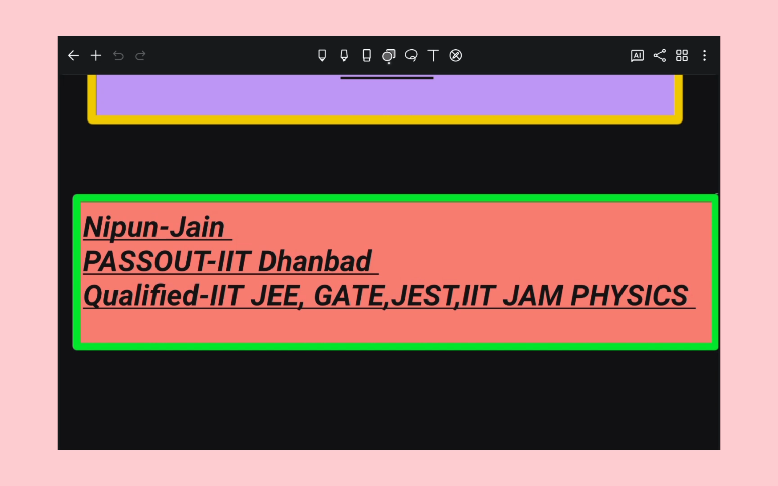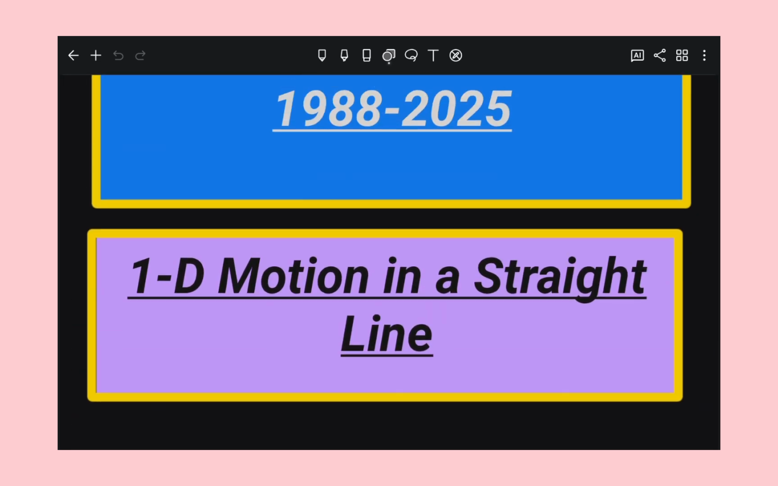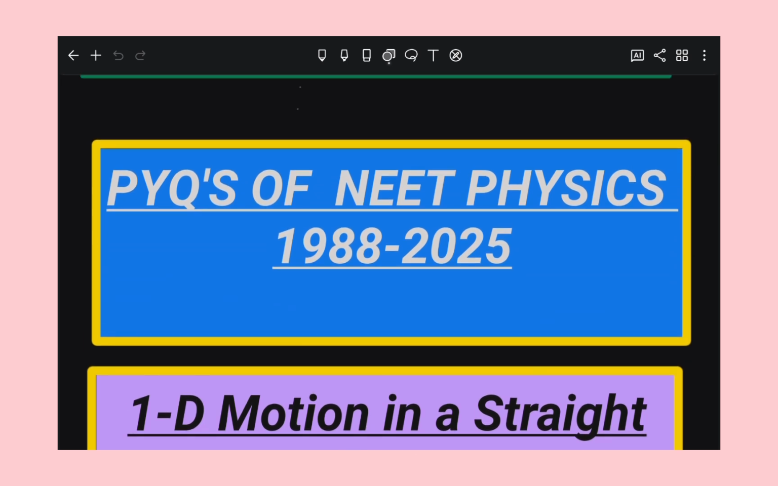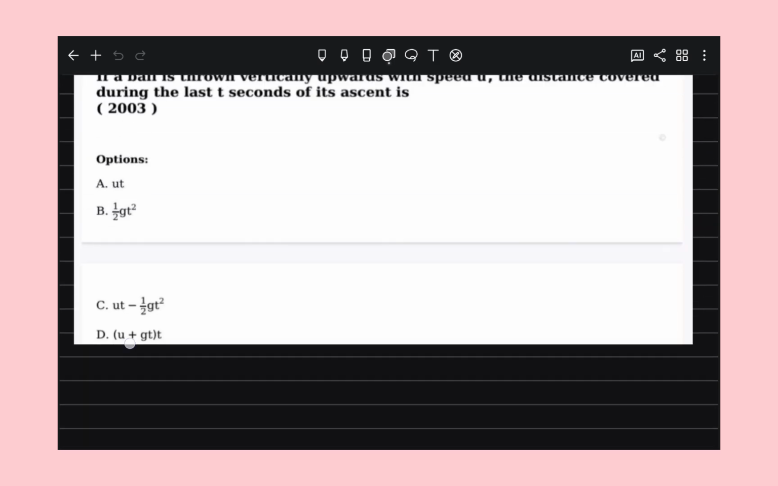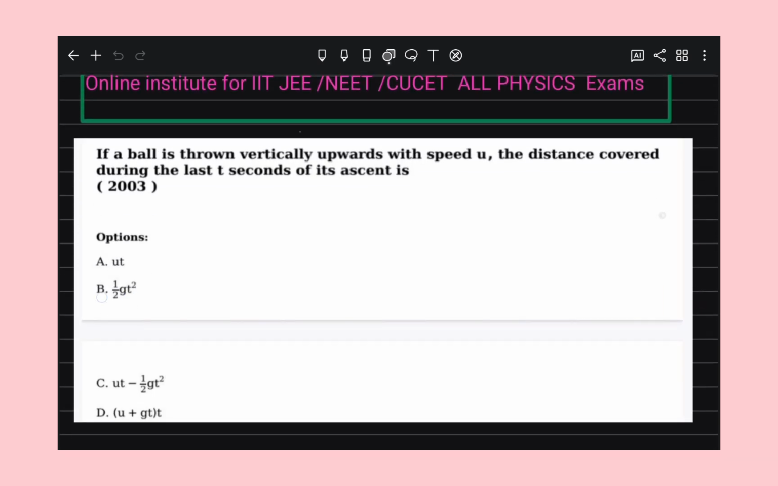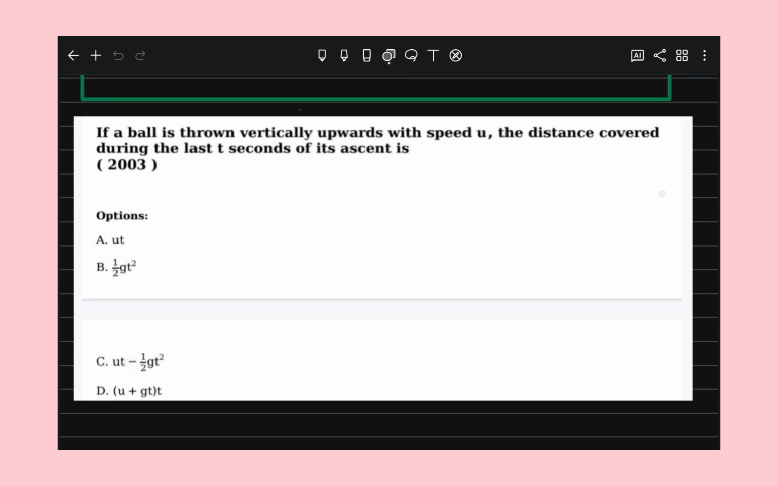So in the previous video, I solved PYQs of the NEET examination. Next we continued PYQs of the next year's examination. I already solved from 2025 to 2005, and we are going in decreasing order. So let me solve the next numerical problem from 2003.